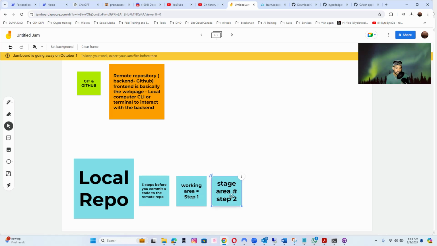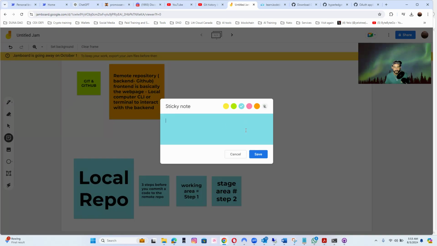Maybe the stage area is when your supervisor, your boss, or your coworker will come and see it. You don't want them to see any code in the working area yet. You want to check your code on the staging area. Or maybe, depending on the process, every company has different processes, you move that code into the commit area, which is step number three.